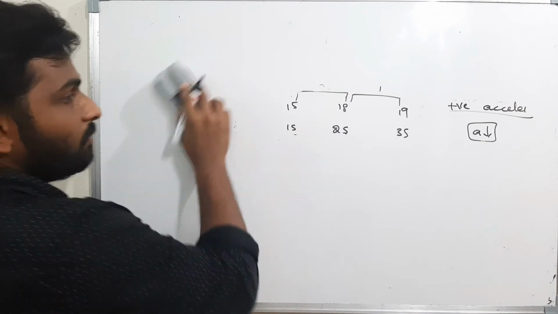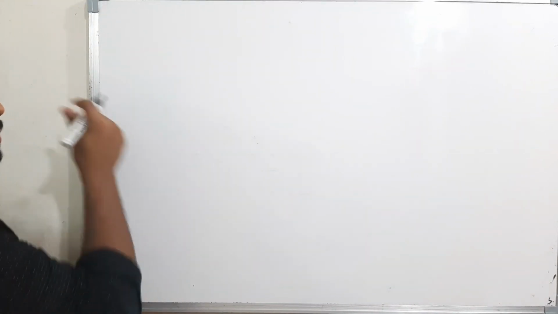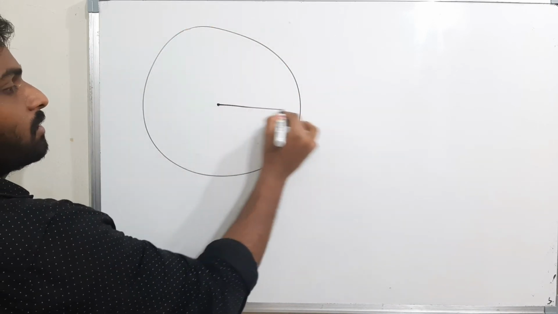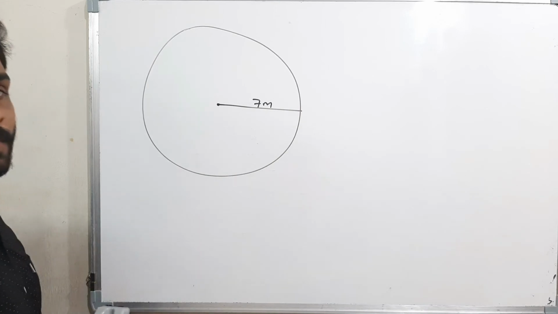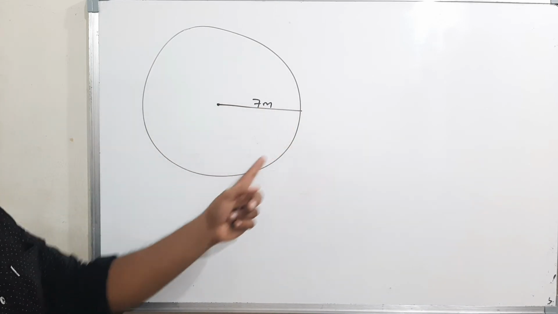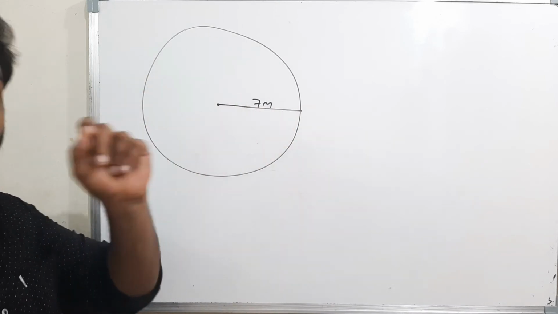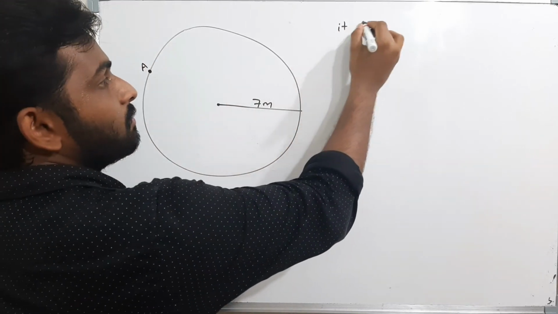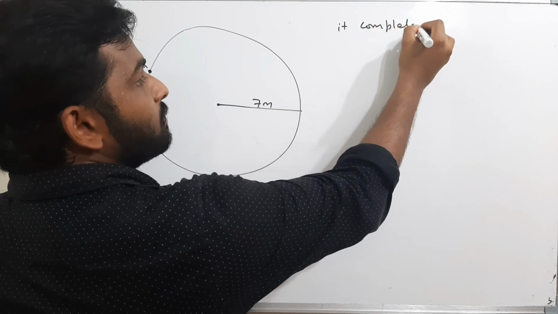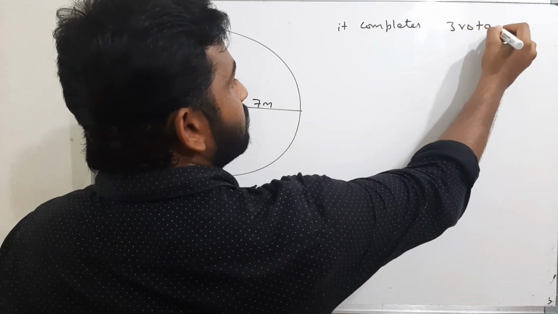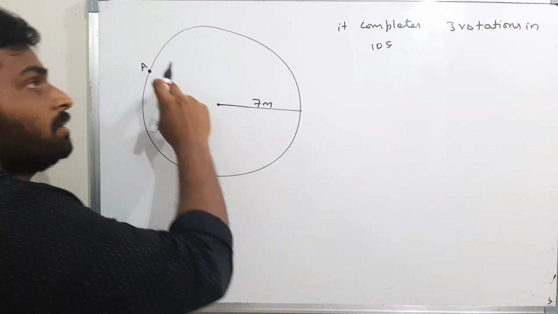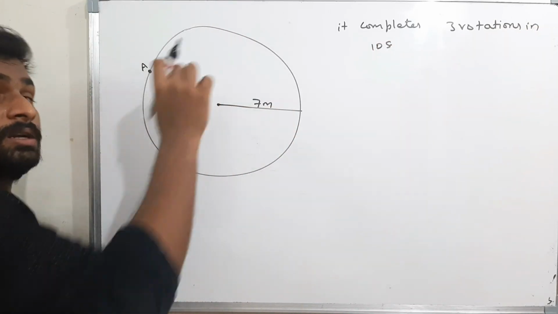Okay, and we will solve one small problem. The body is moving along a circular path of radius 7 meters. The body is starting from point A and it completes 3 rotations in 10 seconds.